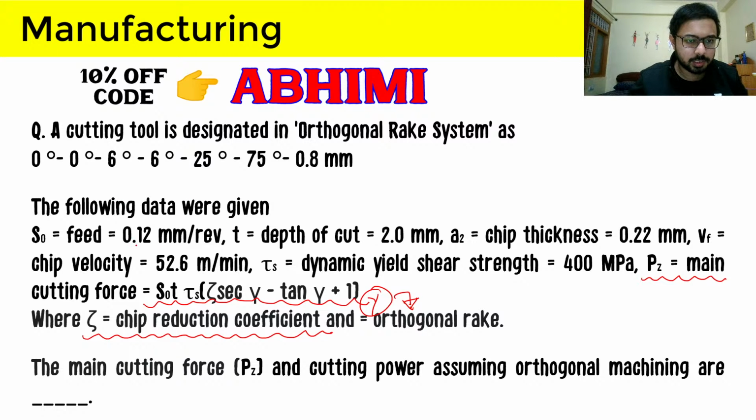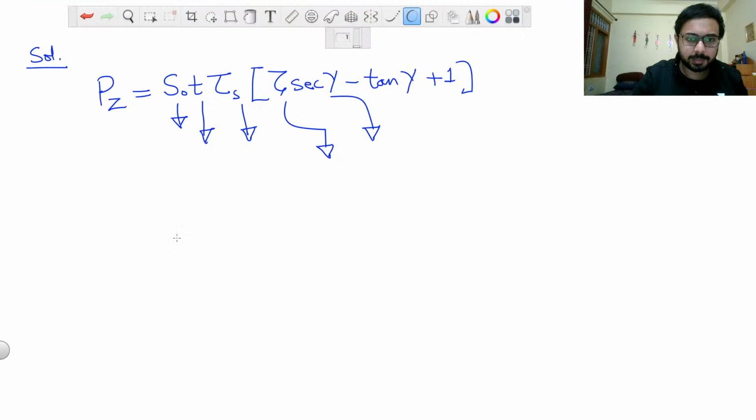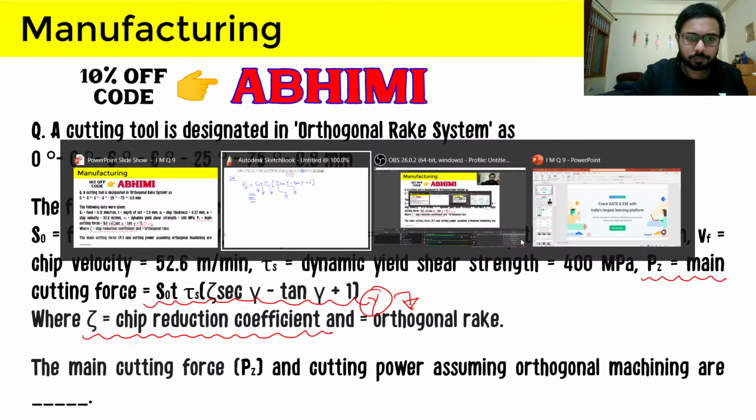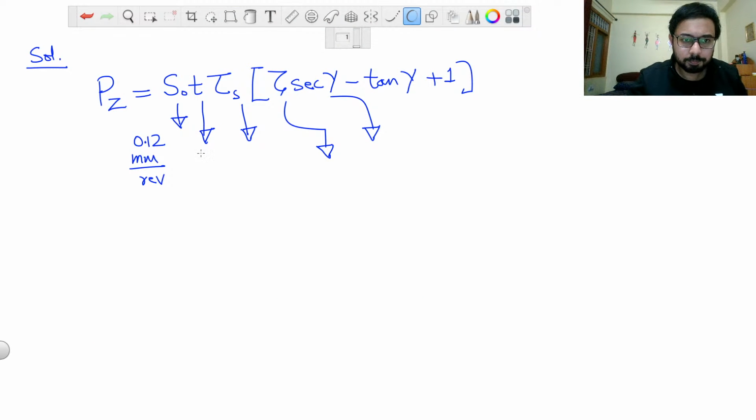So s naught is given as 0.12 mm per revolution. Let me write that. And small t is given as 2 mm, which is the depth of cut. Here the symbols used to denote depth of cut and chip thickness are different. So t is given as 2 mm, and tau is given as 400 megapascals.